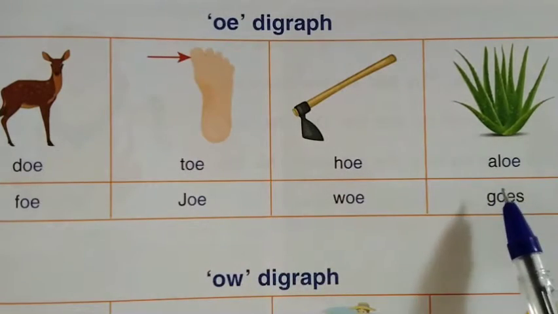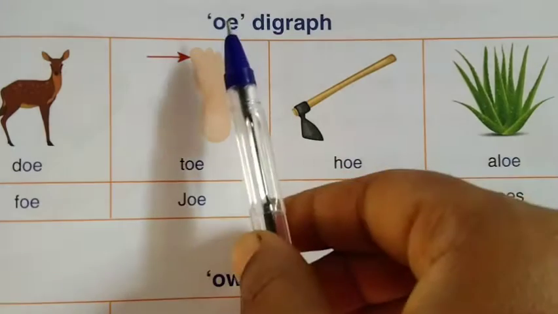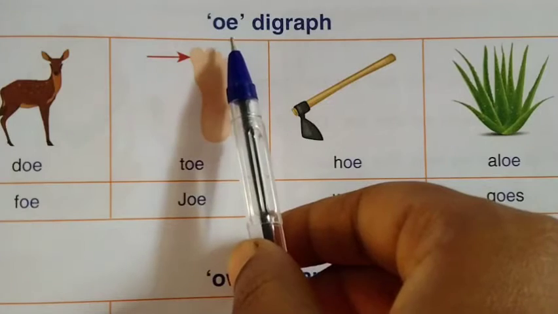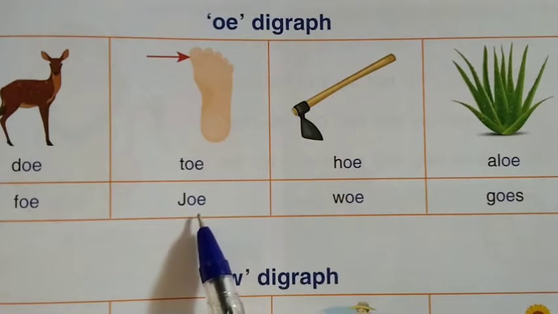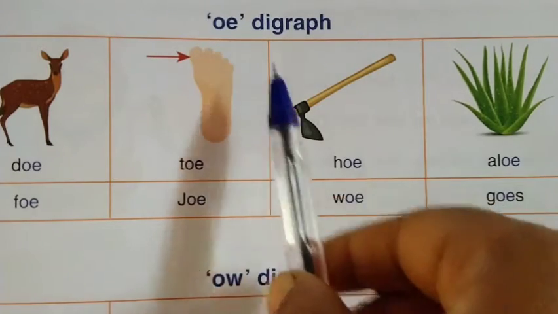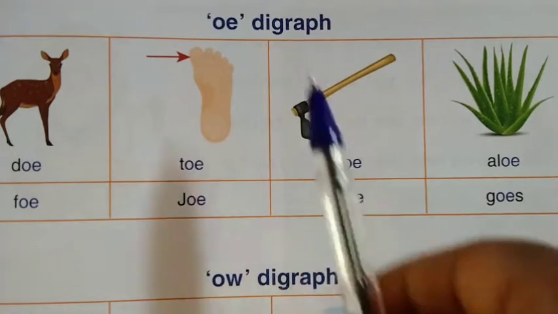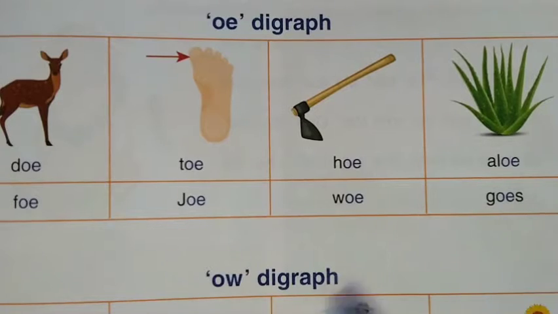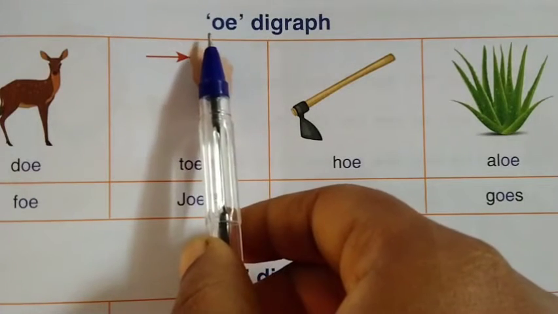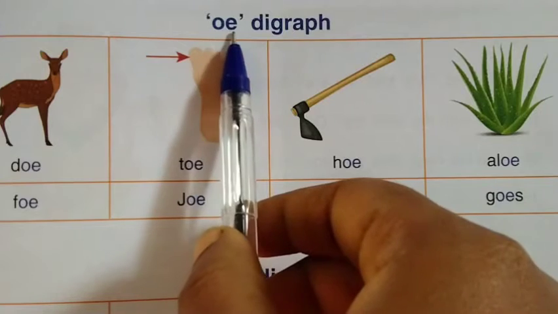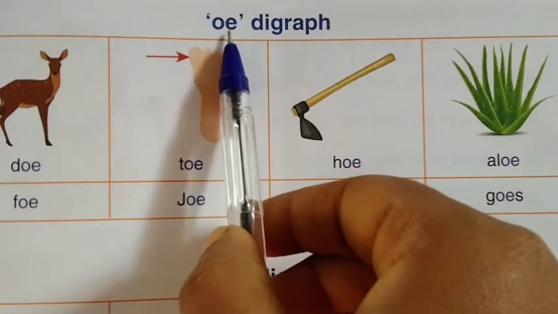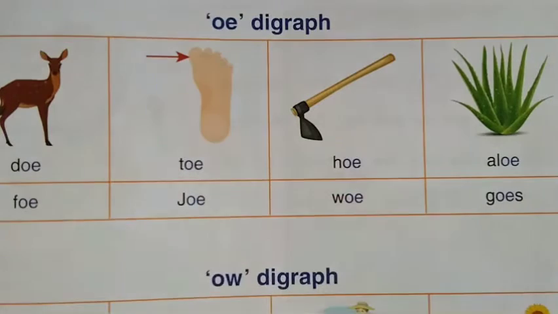O as in aloe. O as in fo. O as in joe. O as in wo. O as in goes. What digraph is this? O, E comes together to make the single sound O digraph. Shall we move to the next one?